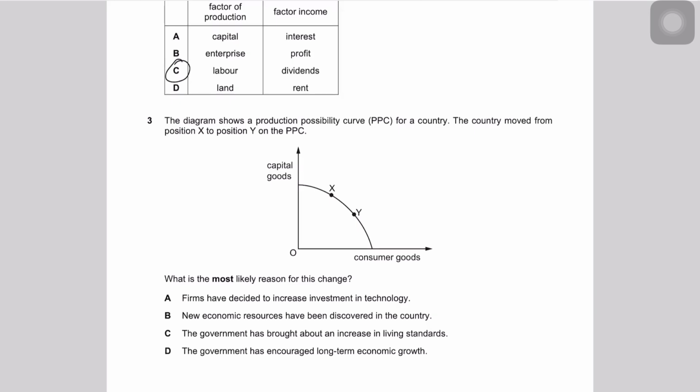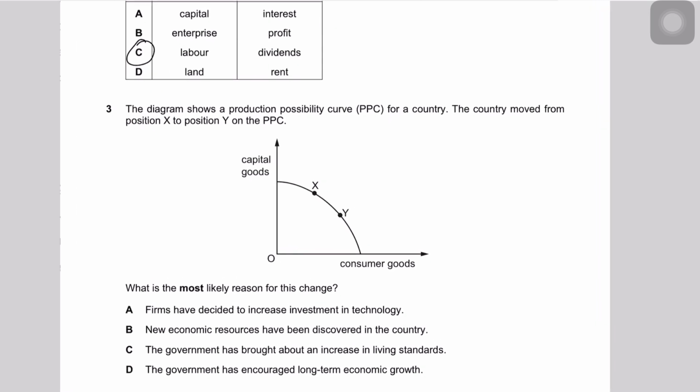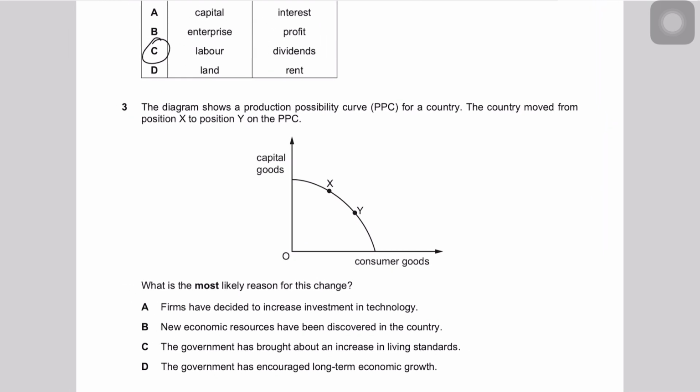Question number 3 says the diagram shows a PPC for a country. Production possibility curve basically represents different combinations that you can produce in an economy which is given resources and given technology. PPC can be from the micro perspective. It's drawn by a firm, that is product A, product B, good A, good B. You can draw, but that is micro PPC. A macro PPC would be like it is drawn over here: consumer goods and capital goods.